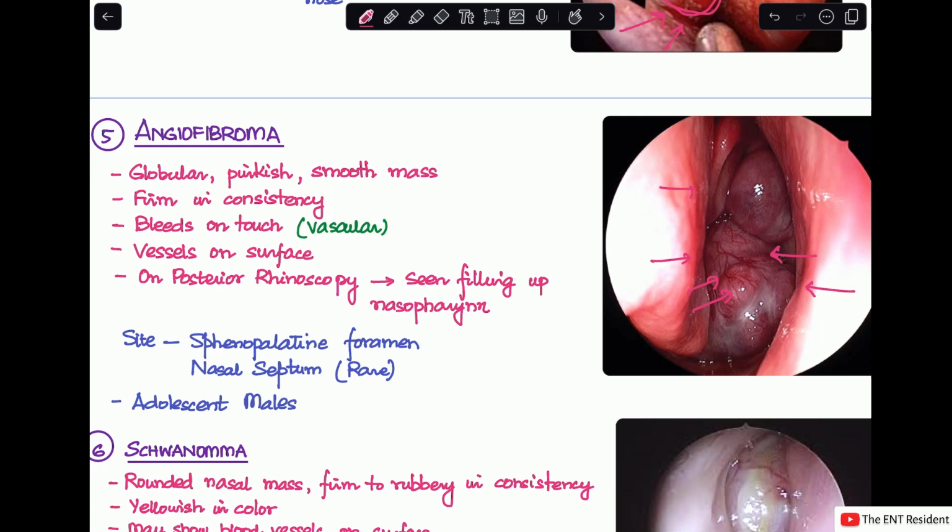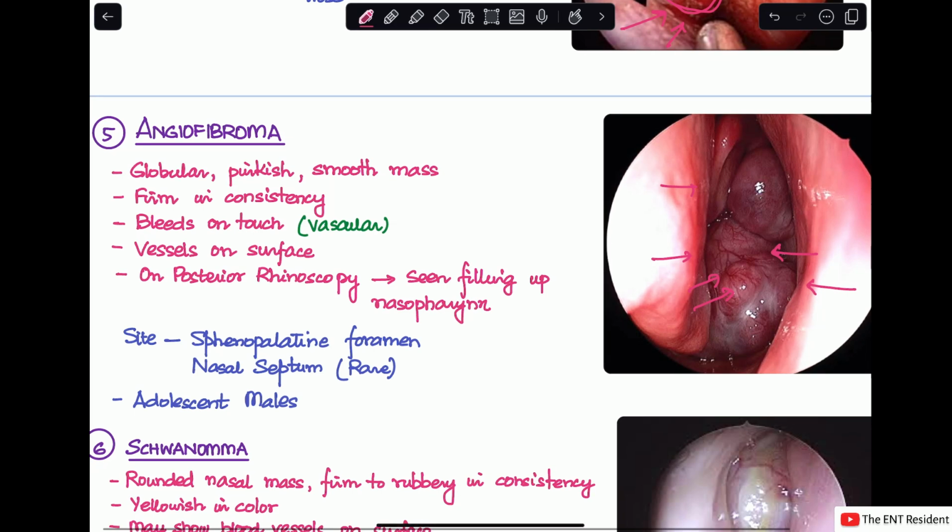And on posterior rhinoscopy, sometimes you'll see the mass filling up the nasopharynx. The most common site of angiofibroma is the sphenopalatine foramen, and very rarely it may also arise from the nasal septum. And a very key history point that you will see here is angiofibroma is very, very common in adolescent males, males reaching their puberty.